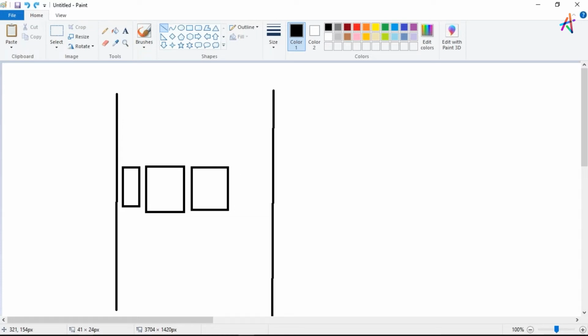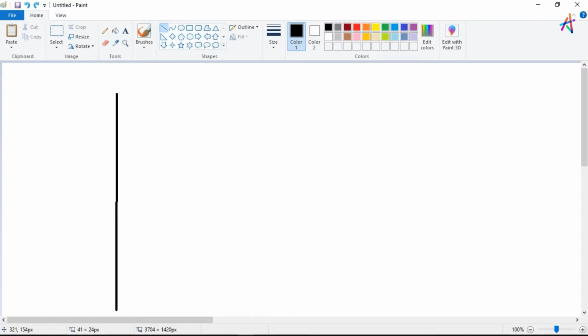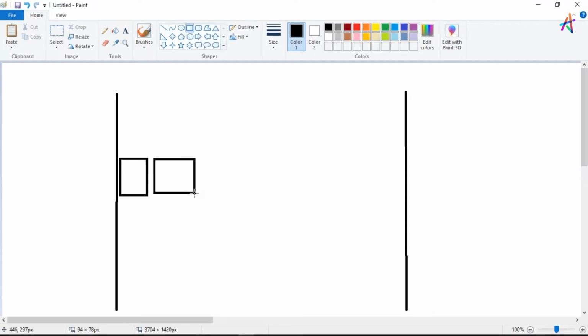So let me just do something more. Let's say I increase the width of the highway up to this much. Now you can see that more vehicles can pass at the same time, even more than 5 vehicles.